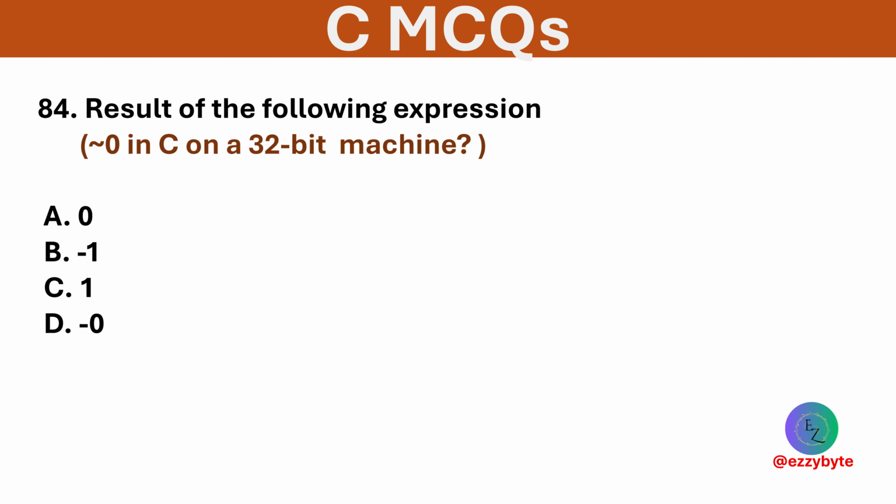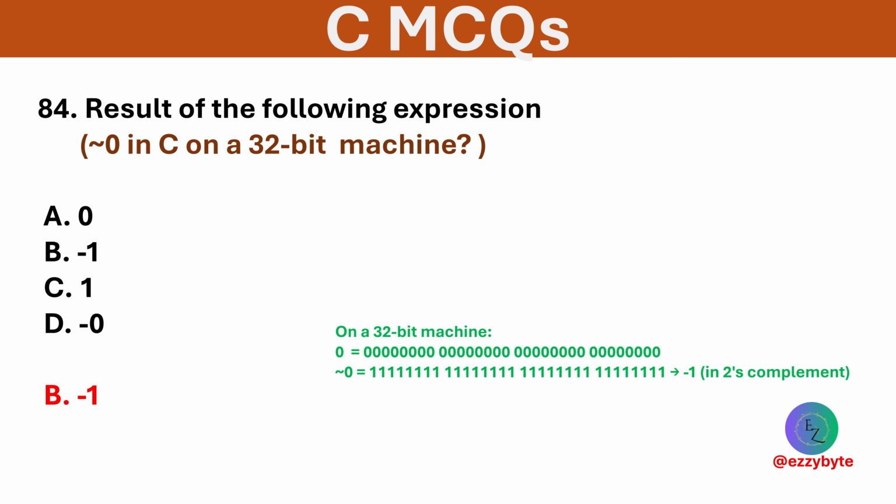Result of the following expression. Options are 0, -1, 1, and -0. Option B is correct. 0 in binary is all zeros. Applying the bitwise NOT inverts all bits to 1, which represents -1 in 2's complement on a 32-bit machine.